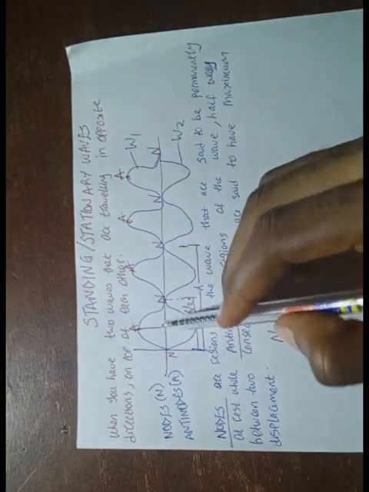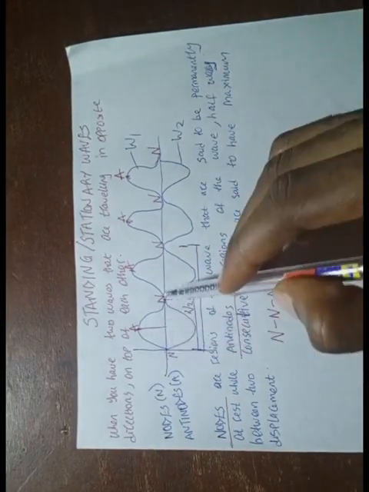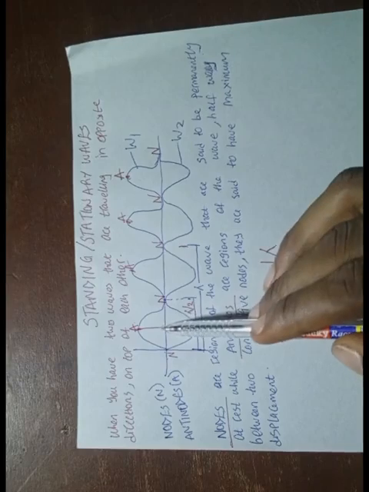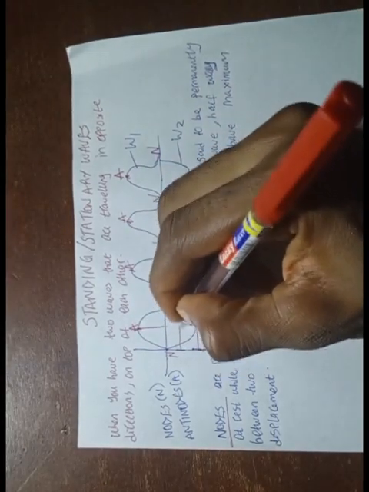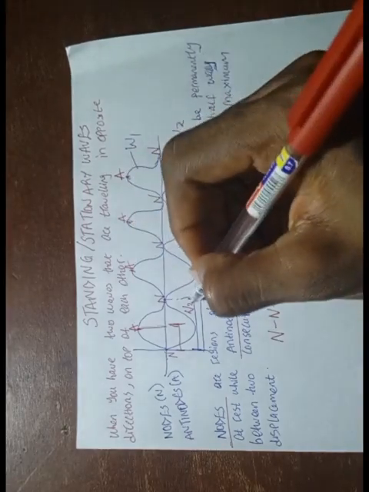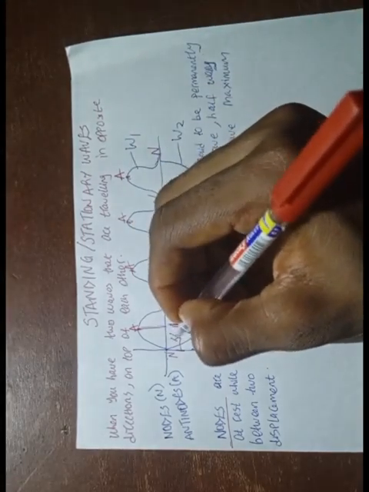Now we already said an antinode is halfway between two consecutive nodes. If from this node to this node is lambda over 2, and an antinode is halfway between two consecutive nodes, it means that from this region to this point here, to where I have my antinode, it will be lambda over 2 divided by 2, which is lambda over 4. Now let me come again.